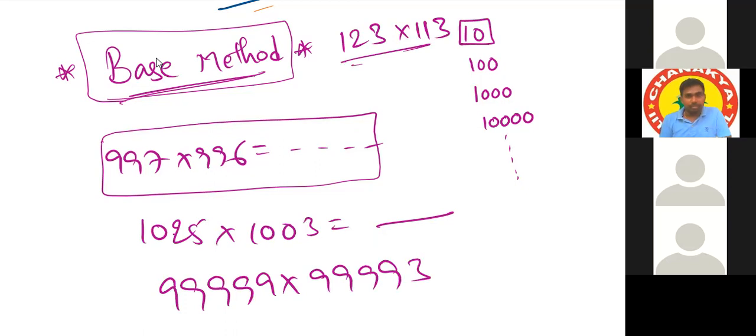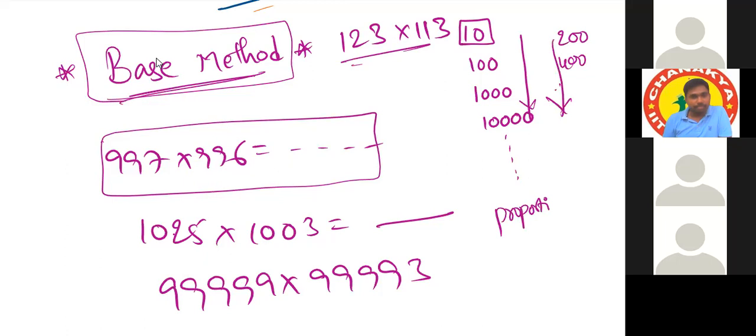Will it work for sub bases also, sir? Yes, it will work for sub bases also using the Sutra Anurupyena, proportionality. We can use the base method for sub bases also, not only for 100, 1000, 10,000, we can apply the method for 200, 400, 600 or 6,000. For these numbers also we can apply.